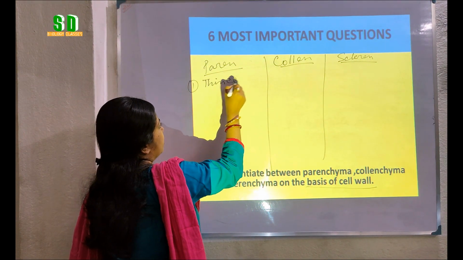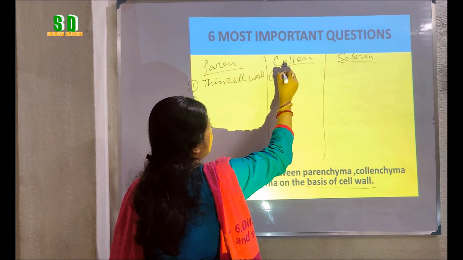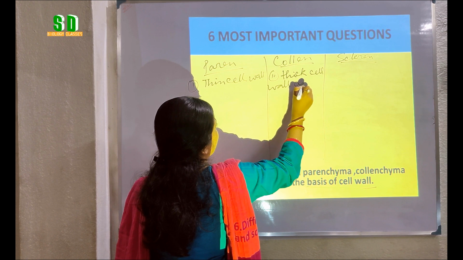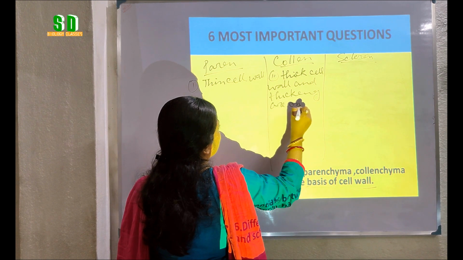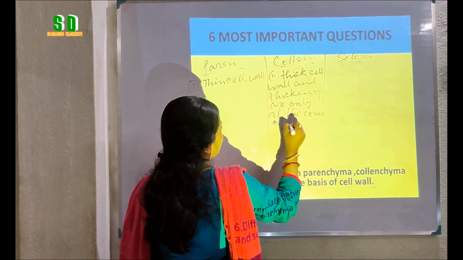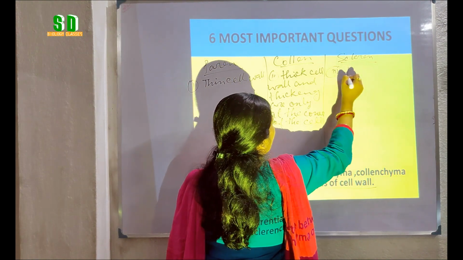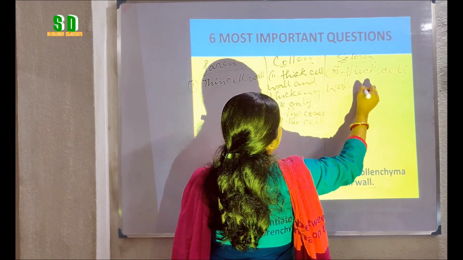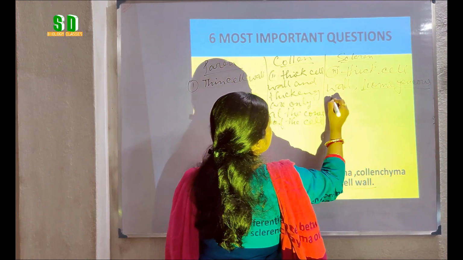Usually parenchyma has thin cell wall, whereas collenchyma has thick cell wall and thickening is only at the corner of the cell. Whereas sclerenchyma cells have thick cell wall and it has homogeneous thickening.